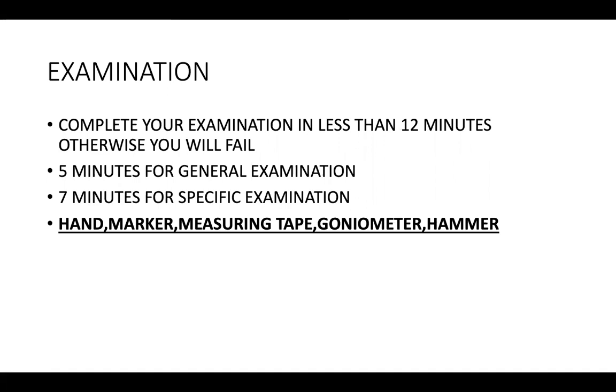3 or 4 minutes are wasted during the exposure and setting up the contents of your bags on the table, and the rest 5 minutes are left. Those 5 minutes are for compilation of all the data, because you have to then start narration after the 30 minutes. You have to tell the examiner about the positive findings of the history and the examination. So you have to compile all the data according to what you have to tell the examiner. So 5 minutes for general examination and 7 minutes for specific examination.